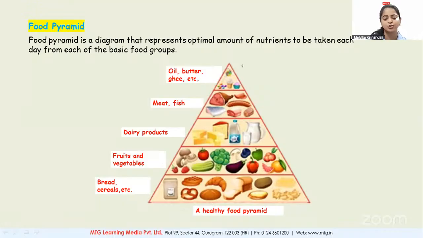Okay, so you have to take maximum amount of bread and cereal, then followed by fruit and vegetable, vitamins, minerals and roughage, then dairy products less than that, meat and fish less than that, and oil, butter and ghee in the least amount. Clear? Let's move ahead.